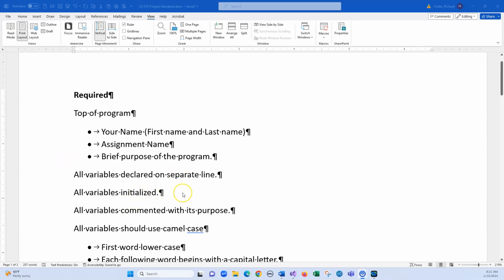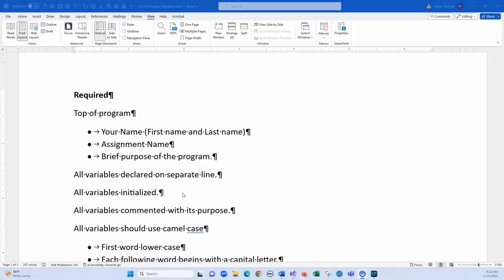All variables should be initialized. Now, the reason why I make a big point about that is you're not guaranteed to have any variable initialized regardless of what you're using as a compiler. I use Visual Studio, regular Visual Studio. Some people use Visual Studio Code. Some people use Eclipse. There's all kinds of things out there, Code Base, and a bunch of other things. There's no guaranteeing that every single variable that you declare, when you declare it, is going to be initialized. So my motto is it's always better to do something that you don't need to do than not to do something that you needed to do.